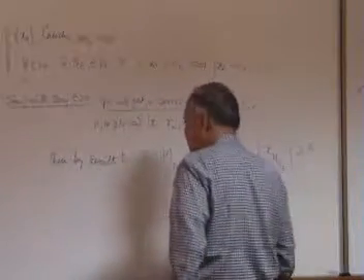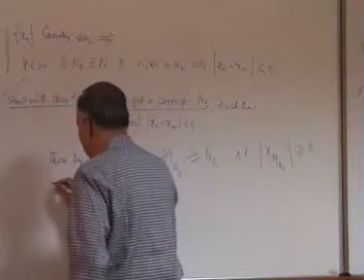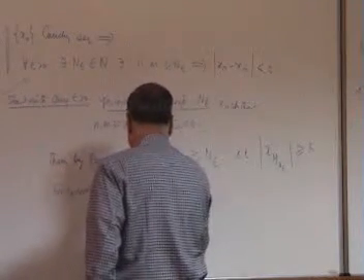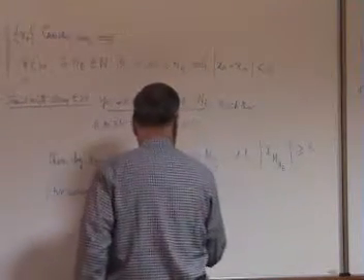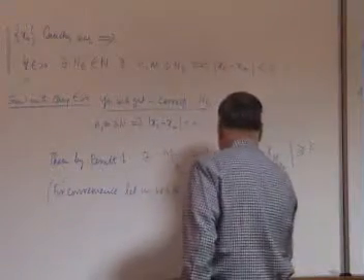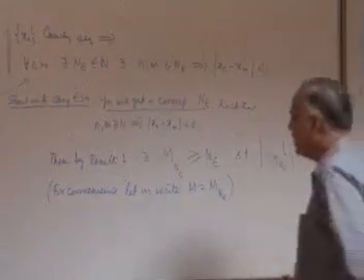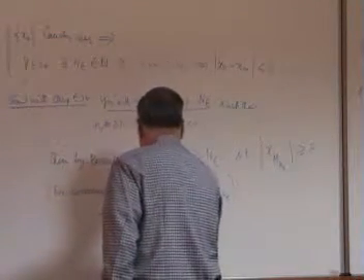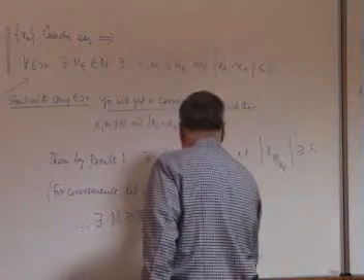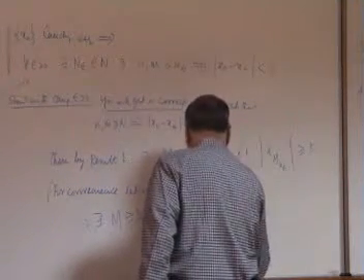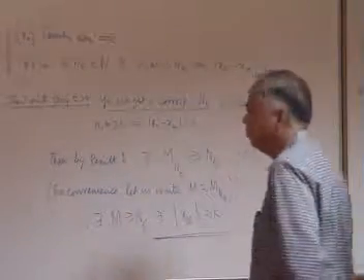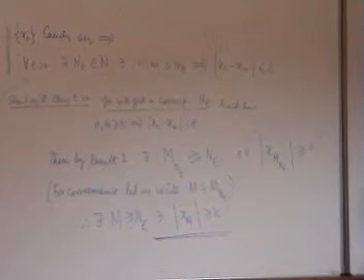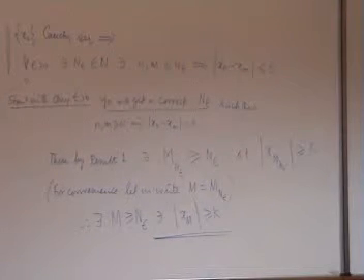Now, this is a terrible notation, too difficult to write. So, for convenience, let's write M equal to M N epsilon k. So, what do we get? Therefore, there exists M greater than or equal to N epsilon such that mod xM is greater than k. Everybody with me so far? Any questions?